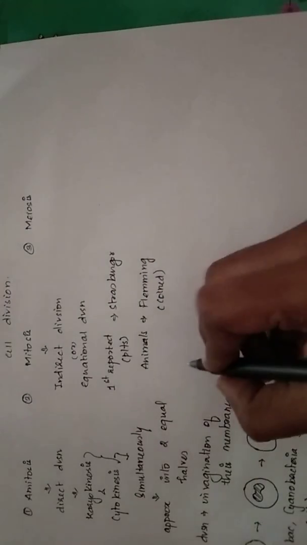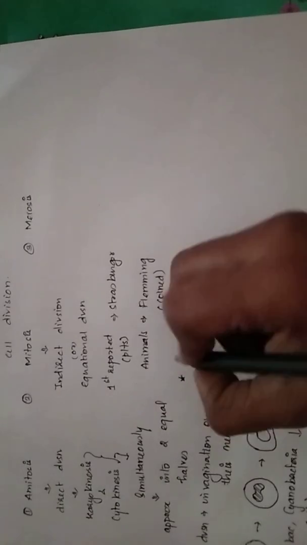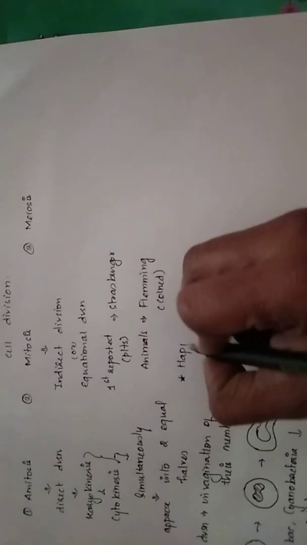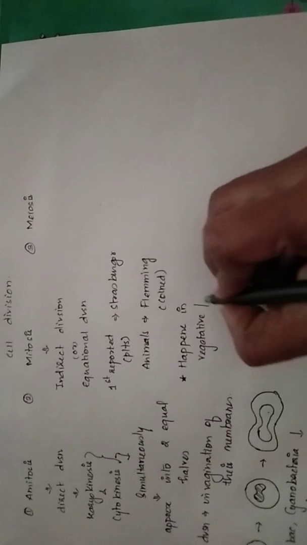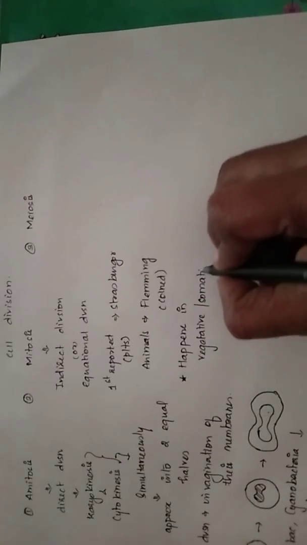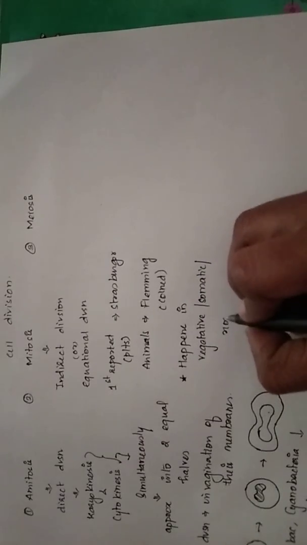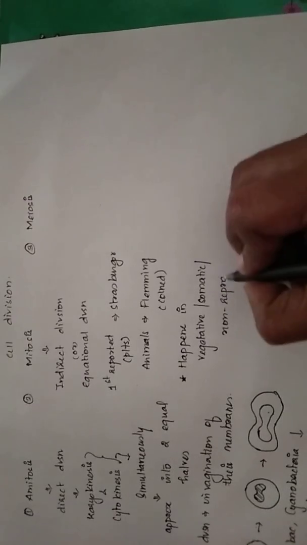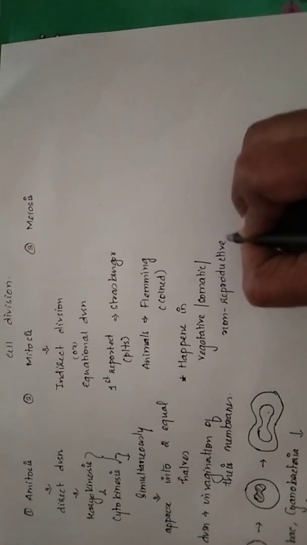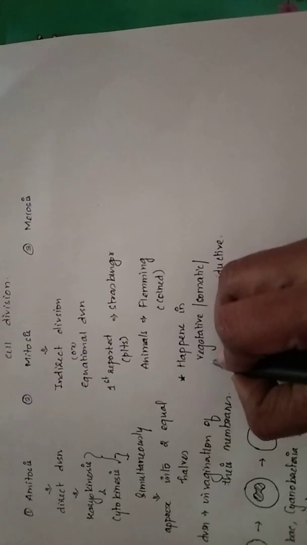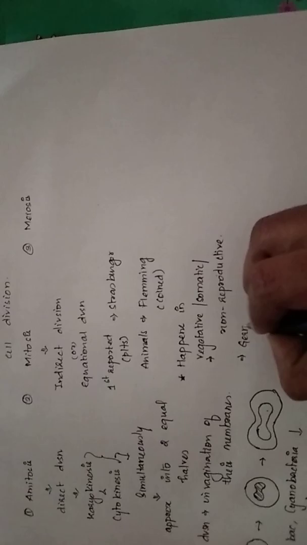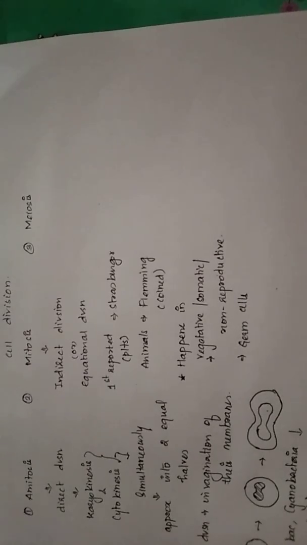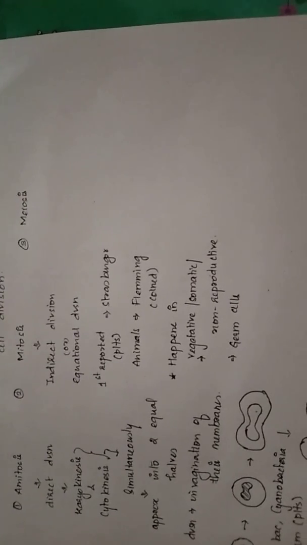And where does mitotic division happen? This happens in vegetative cells. Vegetative cells can also be called somatic cells, or non-reproductive cells. It can also happen in germ cells, for increase in the number of germ cells.